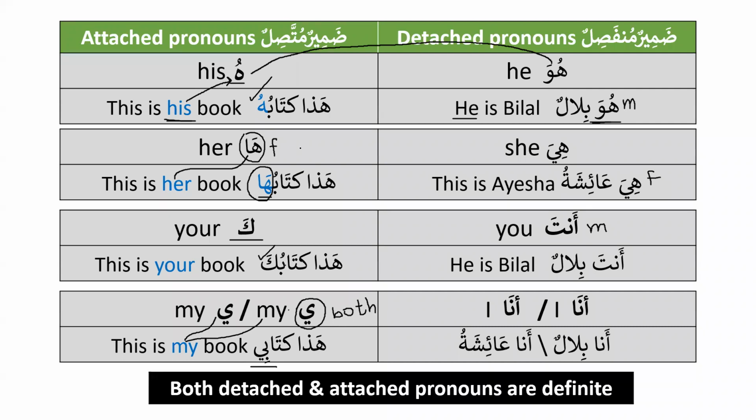Okay. Both detached and attached pronouns are definite. Very important piece of information. Please note it down. Whether we talk about the detached pronouns, for example, huwa, hiya, anta, and ana, they are definite. We have learned about it already. Similarly, the attached pronouns, dhamirun muttasilun, for example, hu, ha, ka, and ya, they are also definite. Inshallah, I'm sure this information will help us a lot. Both detached and attached pronouns are definite.